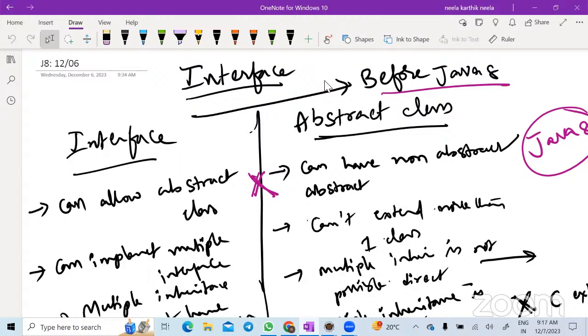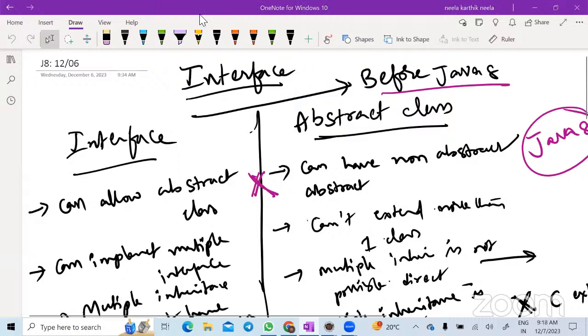Don't. No, they can't see, right? They can see only the method signature. But if I give you an abstract class as a specification, can you see what is happening inside the abstract class? Because an abstract class can have abstract methods and non-abstract methods also. So in order to provide a specification, what is the better one? Interface, correct? So this is about the interface differences till before Java 8.